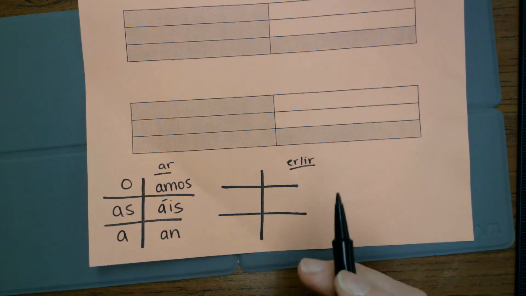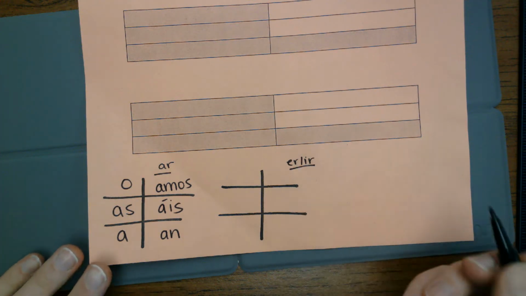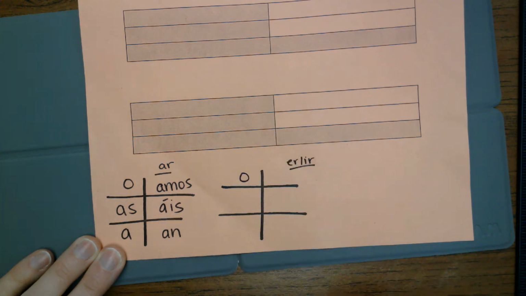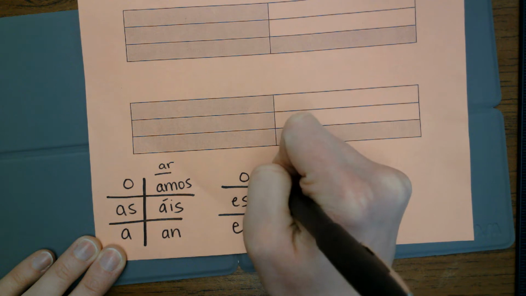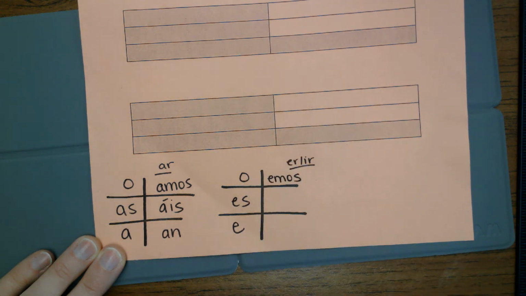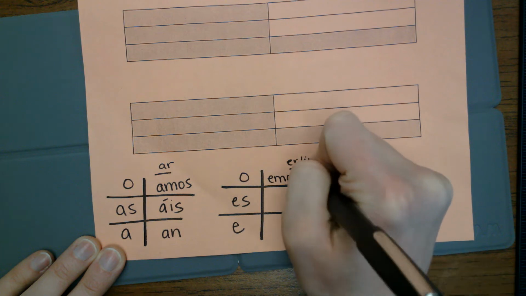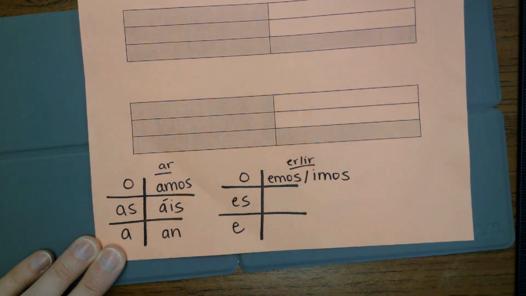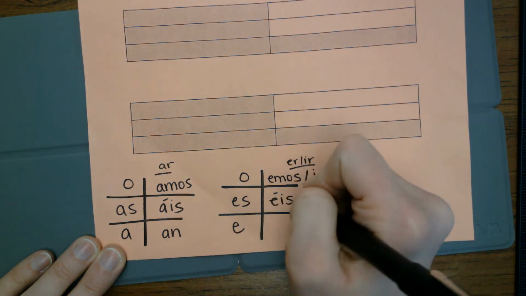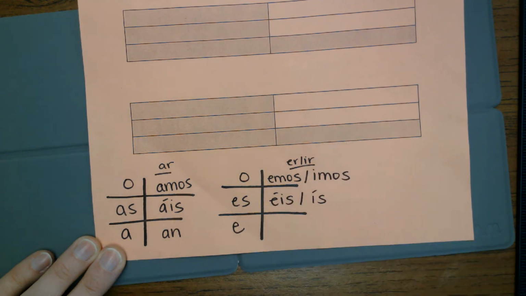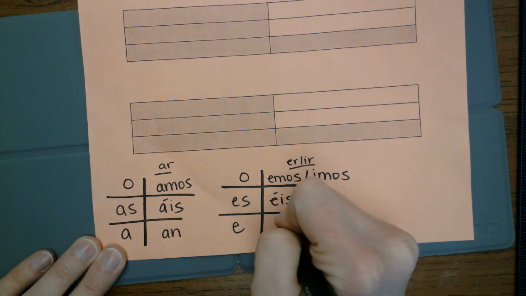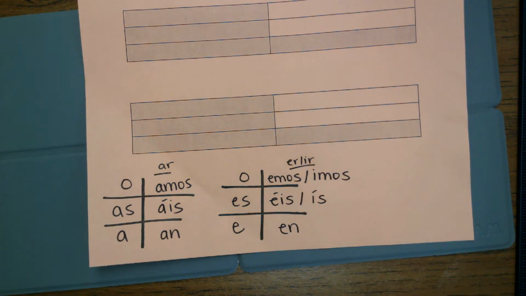If it's an ER or IR verb, remember these two types of verbs share the same endings, except there's a couple of differences in nosotros and vosotros. But for yo, same o, es, e. If it's an ER verb in nosotros, we're going to use emos. If it's an IR verb in nosotros, we're going to use imos. For vosotros, éis. If it's an IR verb, we're going to use ís. And then we're back to sharing the same ending here with en. Okay.